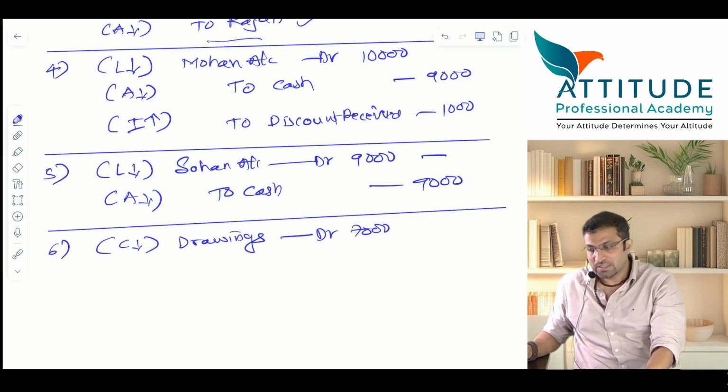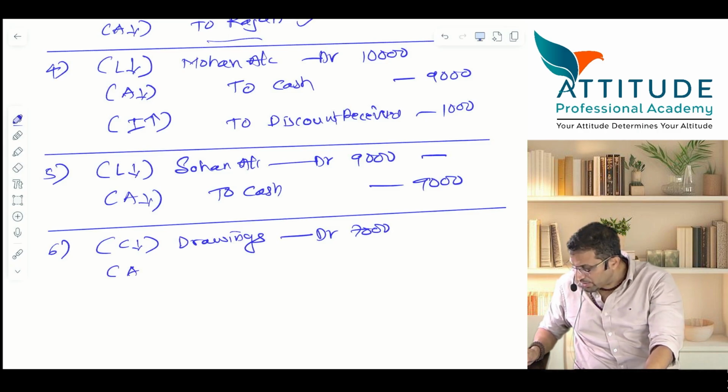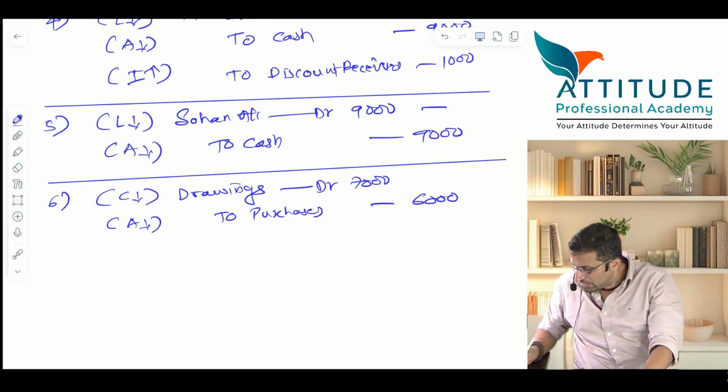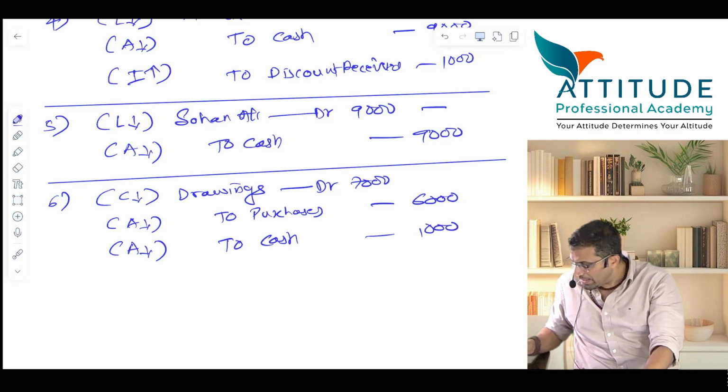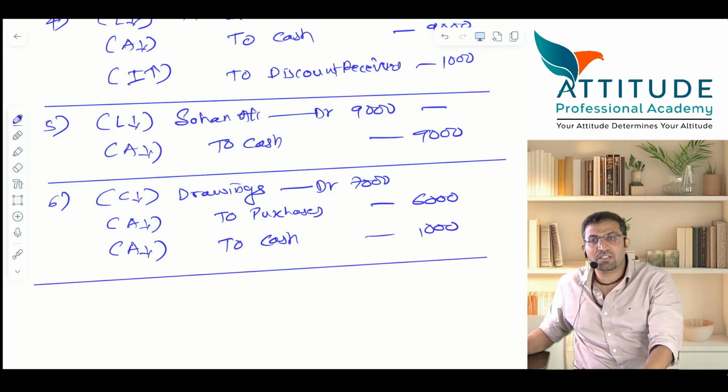7,000. Correct? But asset reduces. To purchases. To purchases how much? Very good. 6,000. Goods, right? 6,000. Then another asset reduces. Which is that asset? Cash. To cash. Asset reduces how much? 1,000. This is the journal entry. I hope it is clear.